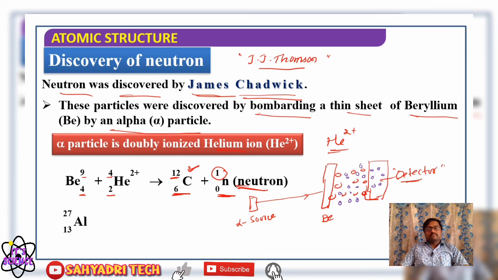So whether we use a beryllium or aluminum sheet, when it is bombarded with fast moving alpha particles, in the case of beryllium we are going to get carbon-12 isotope along with a new type of particle called a neutron. Similarly, in the case of aluminum also, we are going to end up with phosphorus and a neutrally charged particle called a neutron. Okay, well,